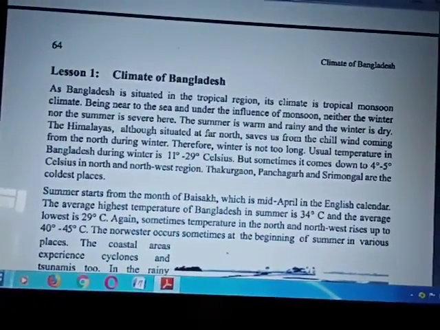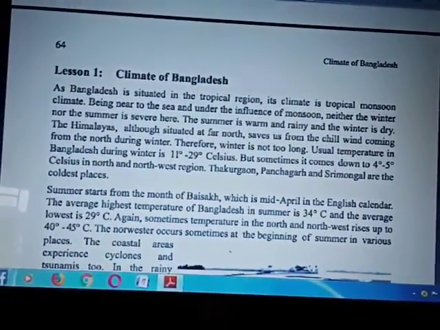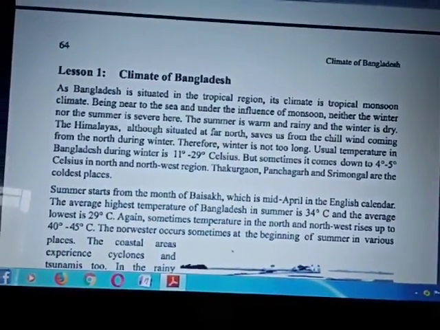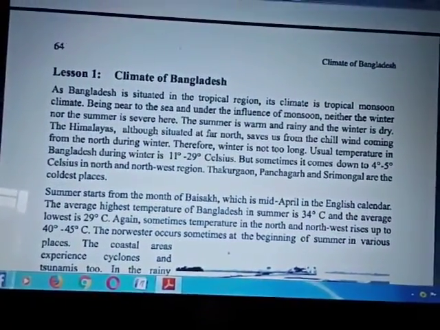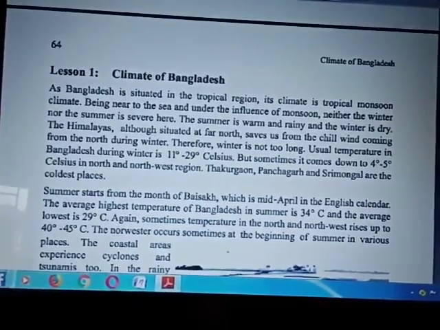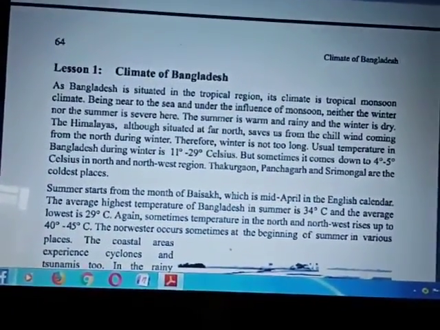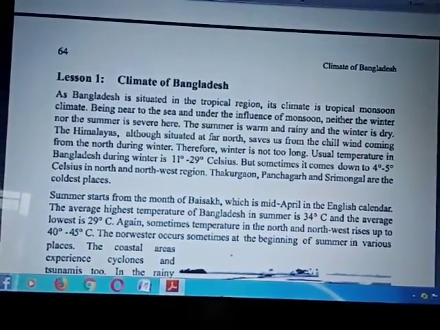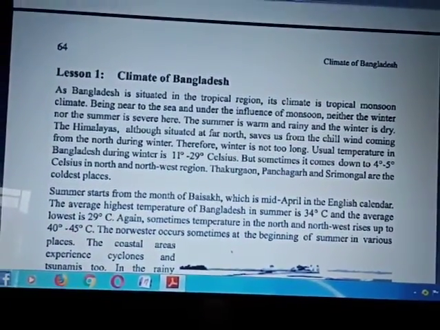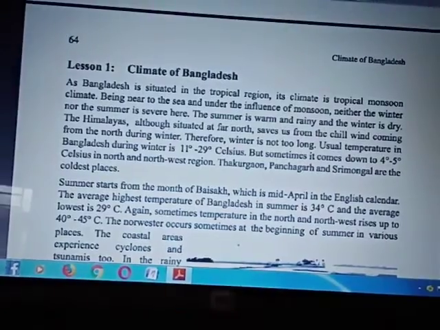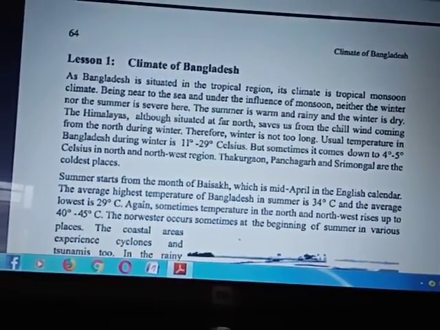The Himalayas, although situated at far north, save us from the chill and wind coming from the north during winter. Therefore, winter is not too long. Usual temperature in Bangladesh during winter is 11 degrees to 29 degrees Celsius.